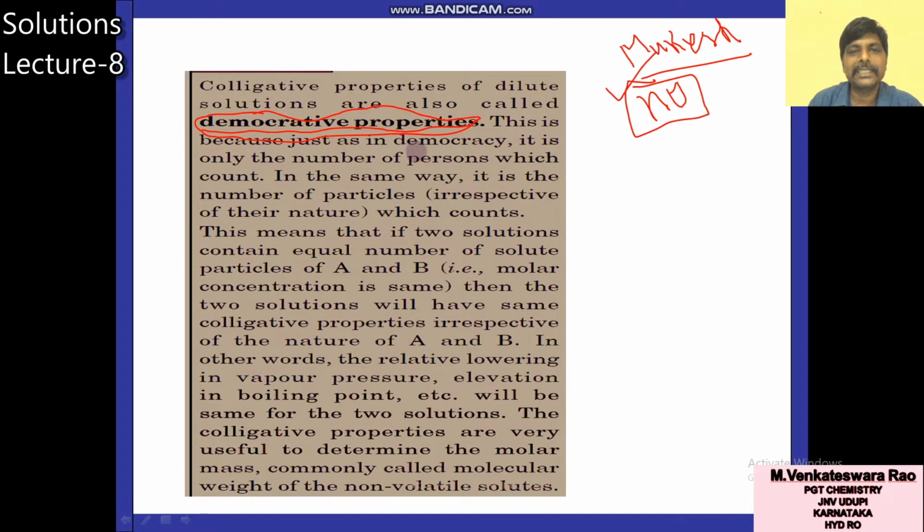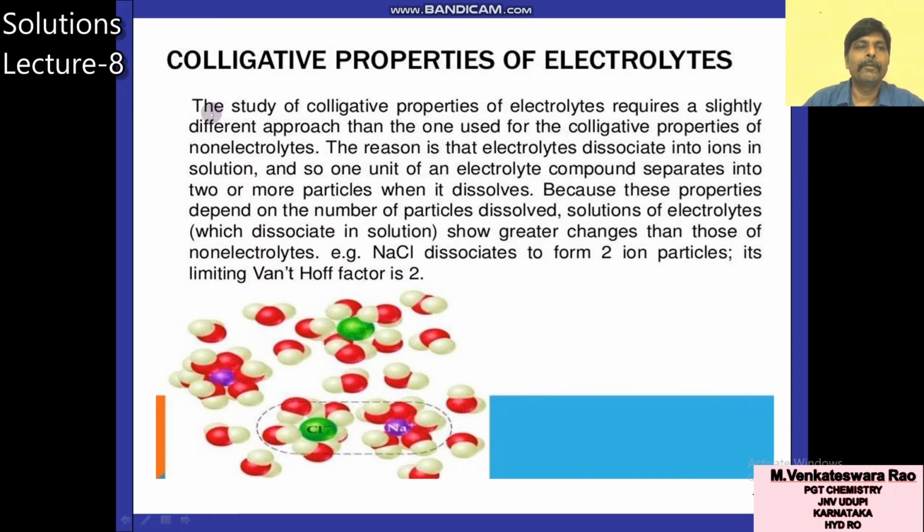This is because, just as in democracy, it is only the number of persons which count. So rich person and poor person, their vote value is the same. So here number is important in democracy. So here also colligative properties we will consider as democratic properties because here properties depend on number but not on the nature. One more point, colligative properties of electrolytes.